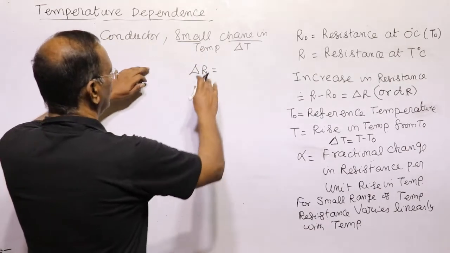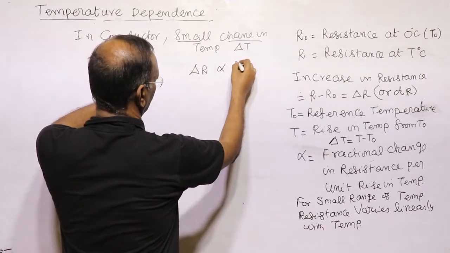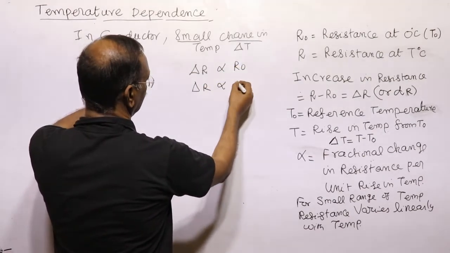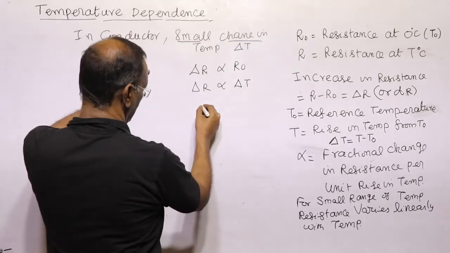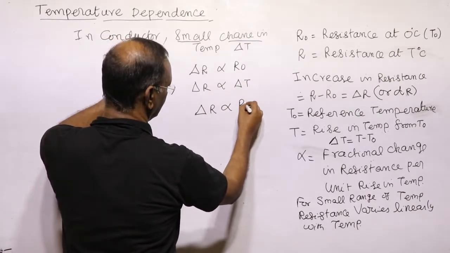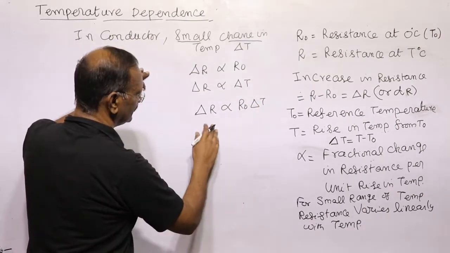The change in resistance is directly proportional to R naught, and also directly proportional to the change in temperature. So we can write delta R is proportional to R naught into delta T. Now we have to remove this proportionality.